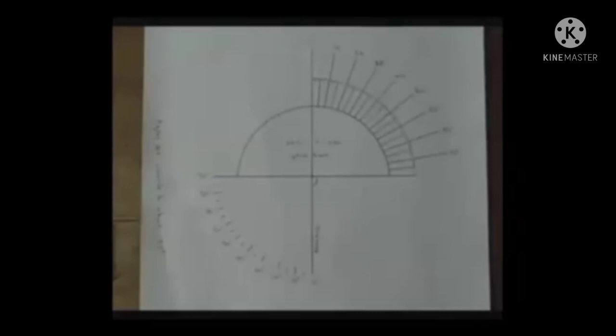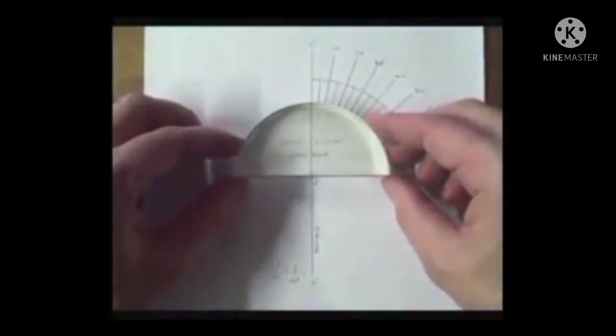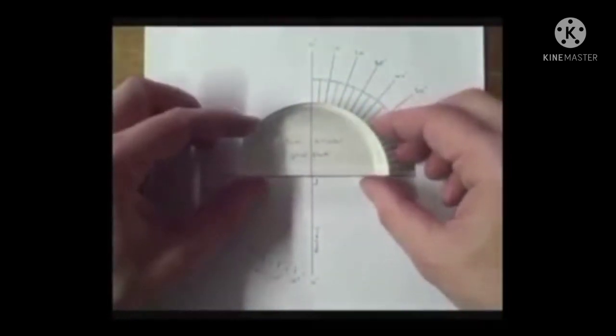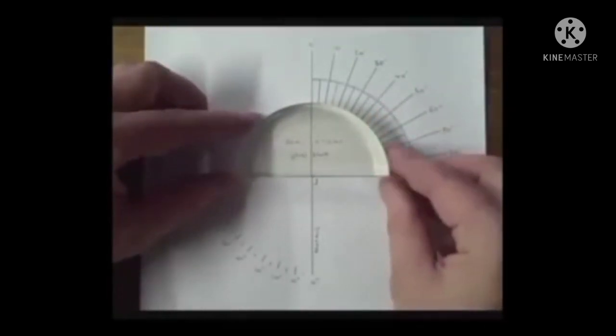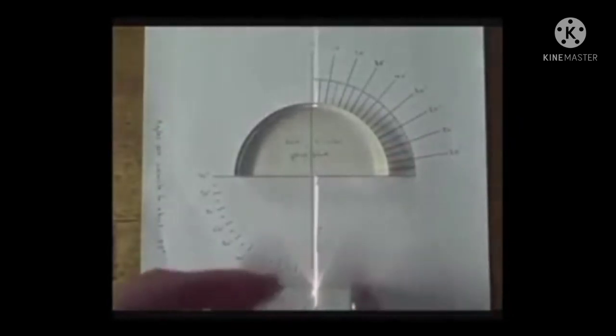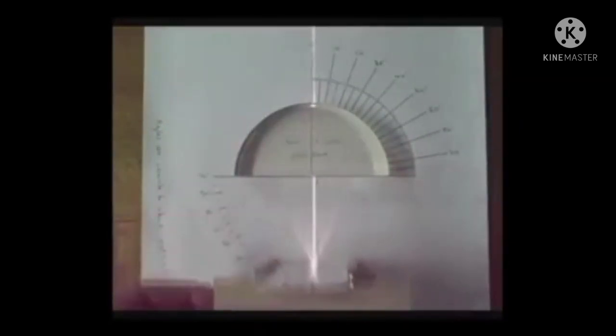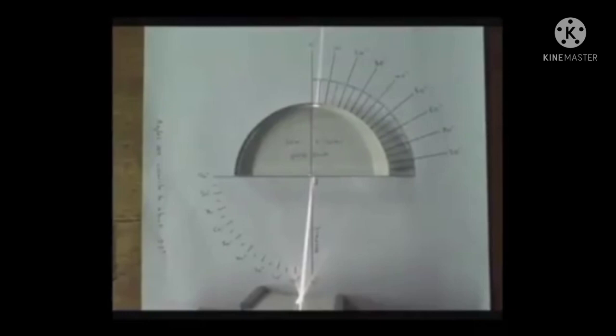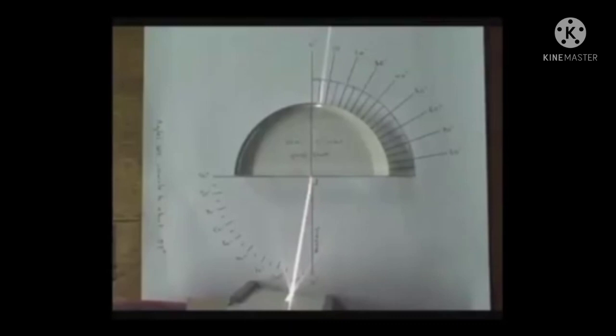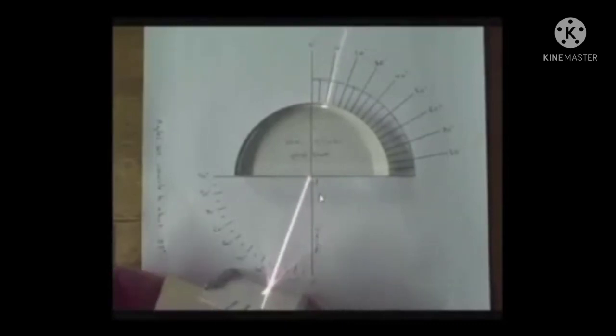Now children, let us do the important activity: sin i by sin r is equal to constant. Let us take a white paper and draw a horizontal line and a vertical line. At the intersection of these lines, place a semicircular glass slab and mark the angles. Now focus a laser light. When laser light is passing through the normal, it goes undeviated. But when the laser light is put at an angle, then refraction occurs.